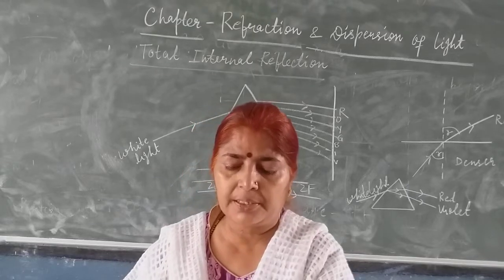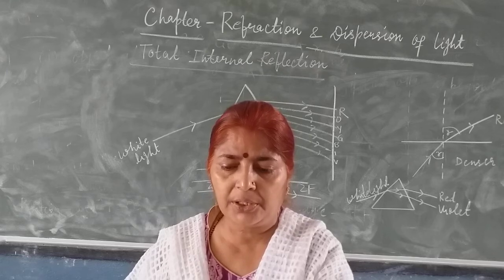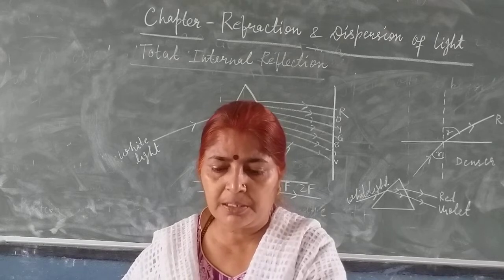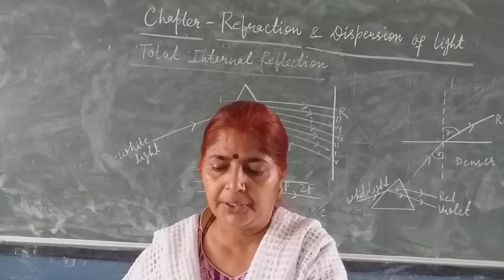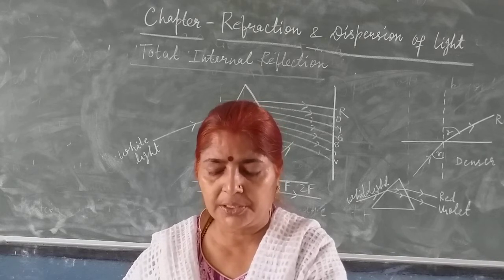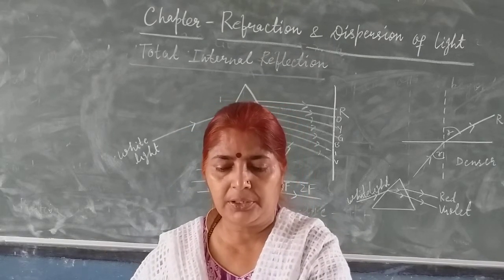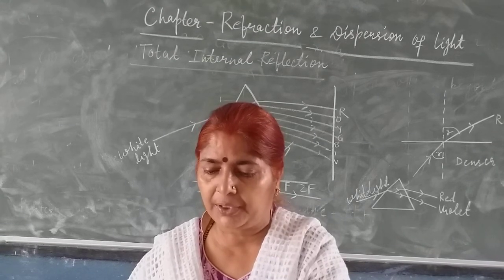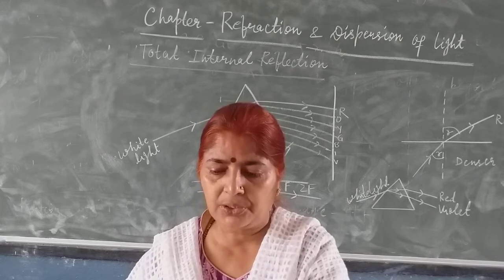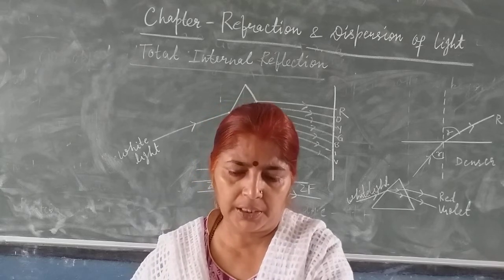Which of the following conditions is not necessary for a change in the direction of propagation when a light ray goes from one medium to another? First option is the light ray must be incident at an angle greater than 0 degree with respect to the normal at its point of incidence. Next is the 2 media must both be transparent. Correct. The 2 media must have different refractive indices. It is also necessary. And the incident light rays must always have only the blue color. It is not necessary. So last option is correct.